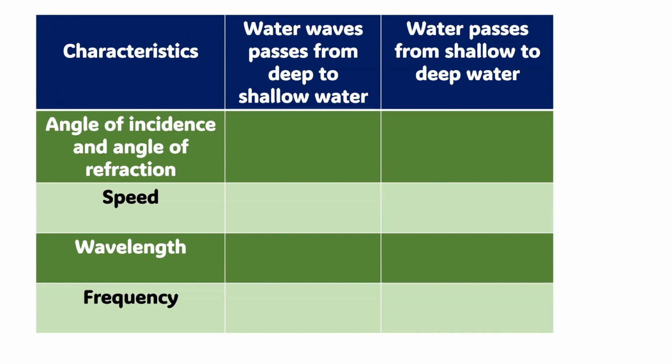Okay, next. We look at this table to summarize. So we have two situations. The first one is water wave transferring from deep to shallow, and another one is water passing from shallow to deep water. The angle of incidence: I is larger than R for deep to shallow, I is less than R for the other.